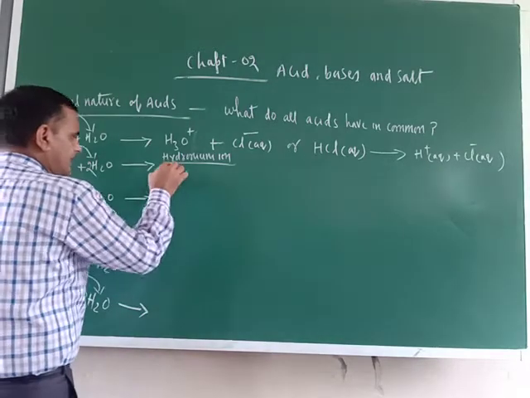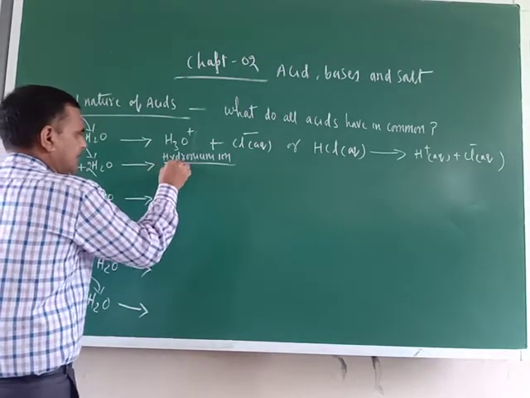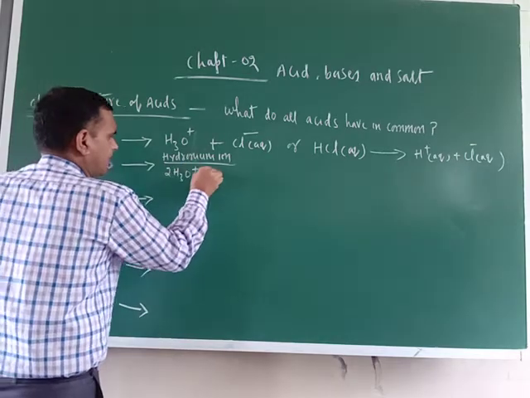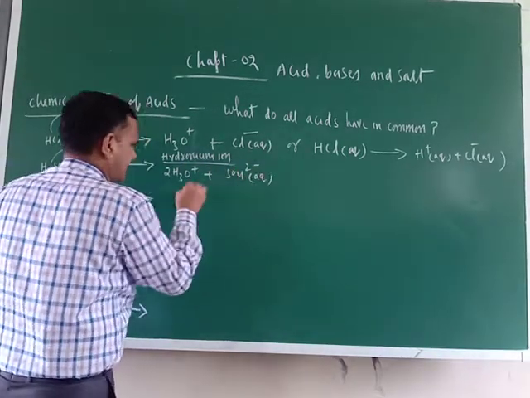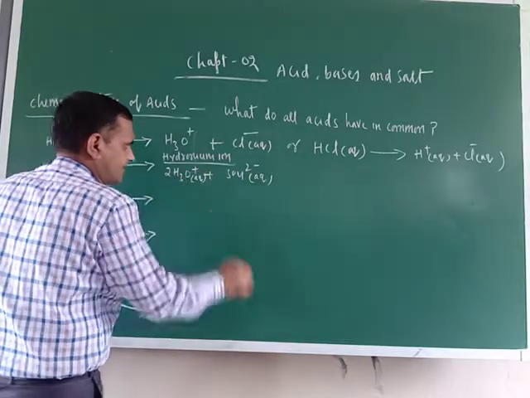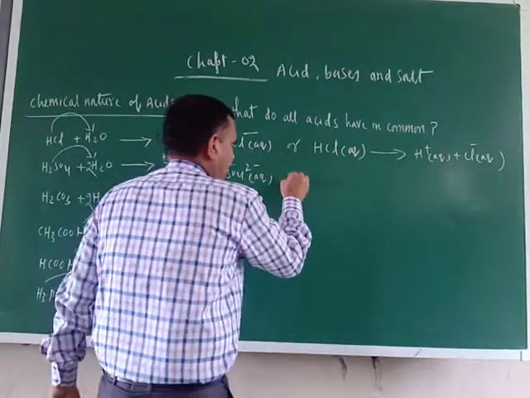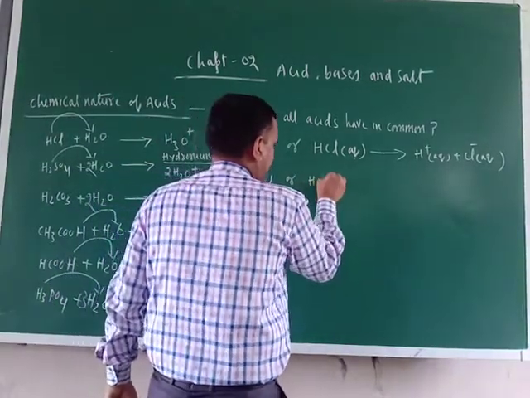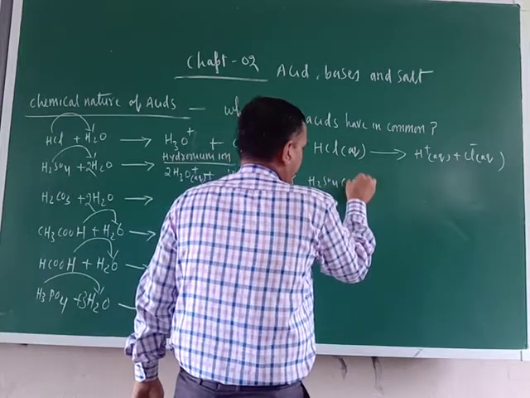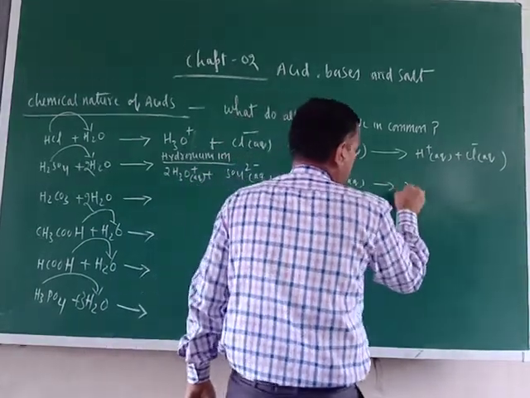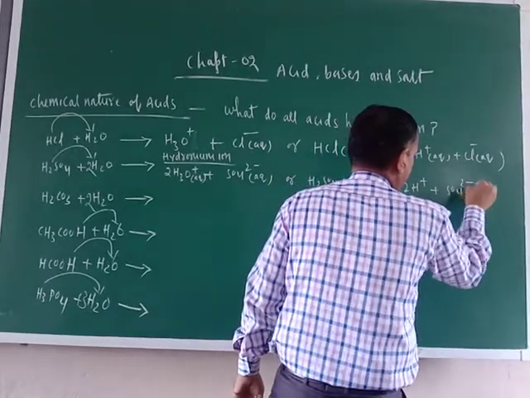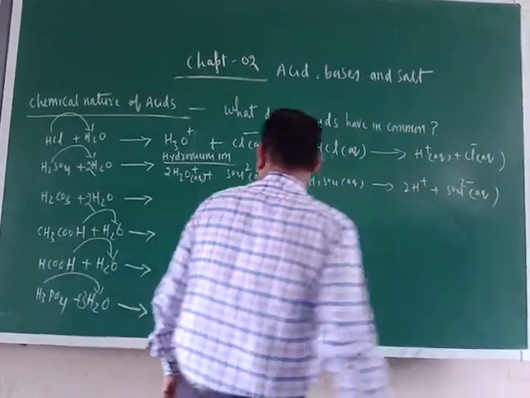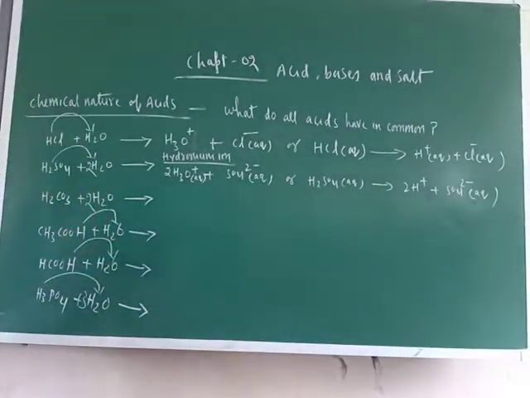Here what is there? Just see. Two molecules of H3O positive plus SO4 2 negative aqueous. Here also aqueous. Okay. Now you can write here H2SO4 aqueous, and here what is there? 2H positive plus SO4 2 negative aqueous. Okay. Both ways you can write.